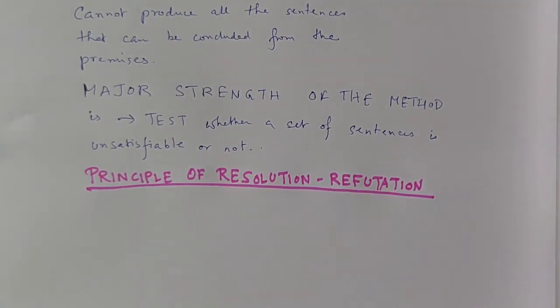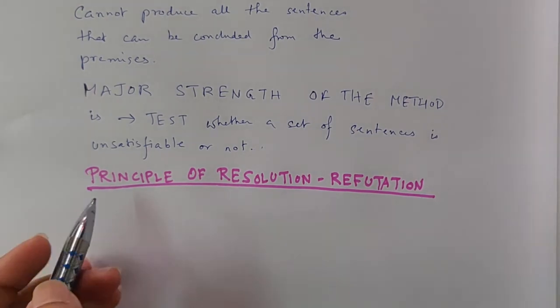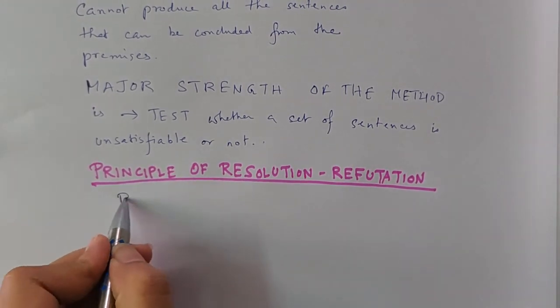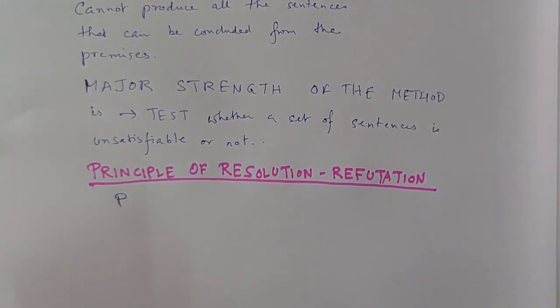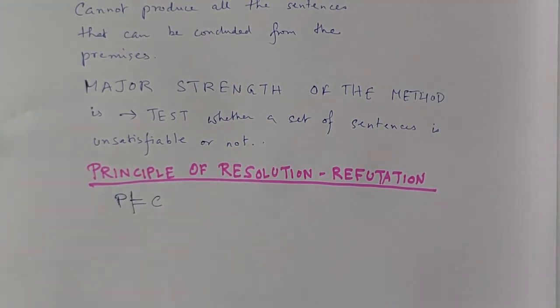You have already studied that. How? I have a set of sentences given in my premises which is P. Then I have to prove a sentence C from P.